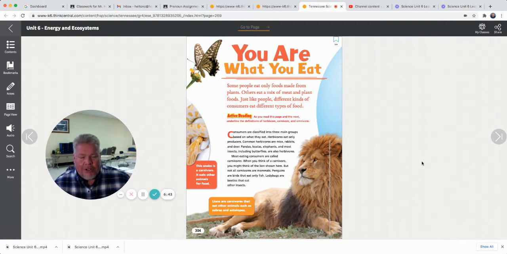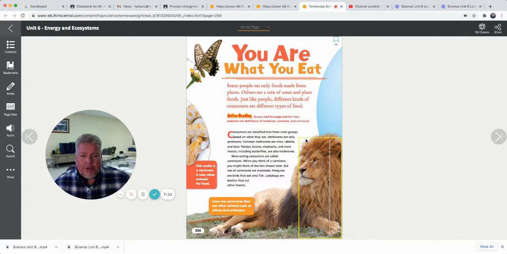You are what you eat. Some people eat only foods made from plants. Others eat a mix of meat and plant foods. Just like people, different kinds of consumers eat different kinds of food. Consumers are classified into three main groups based on what they eat. Herbivores, you're going to need to know that word, eat only producers. They eat only plants. Herbivores are only plant eaters.